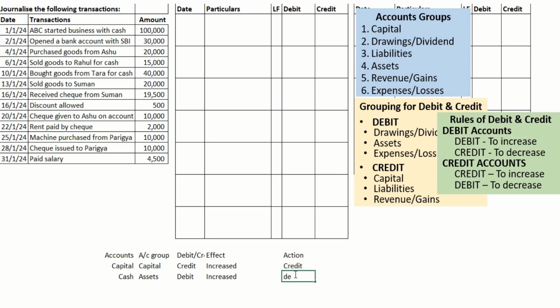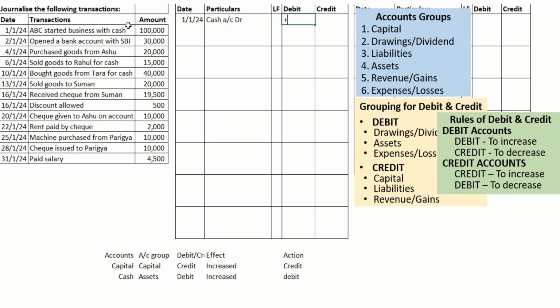Now we can record the transaction. First of all, we know there should be columns for date, particulars, ledger folio, debit and credit. So first we put the date. Then, as we already discussed, the debit aspect should be recorded first, which is cash account debtor, with the amount in the debit column.